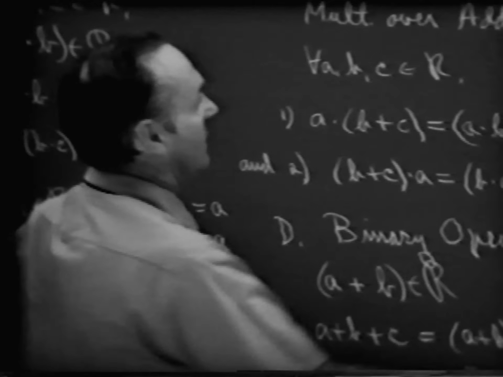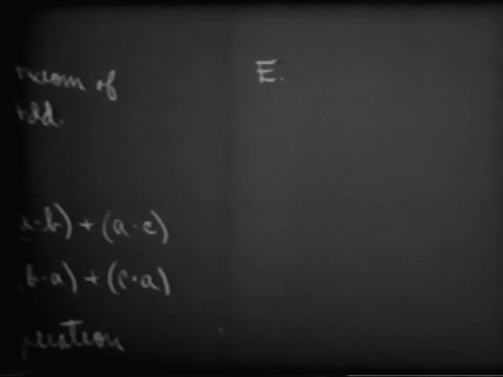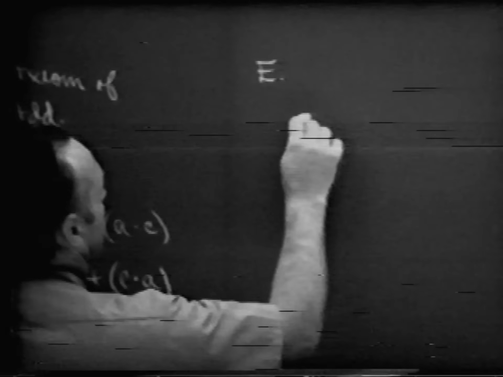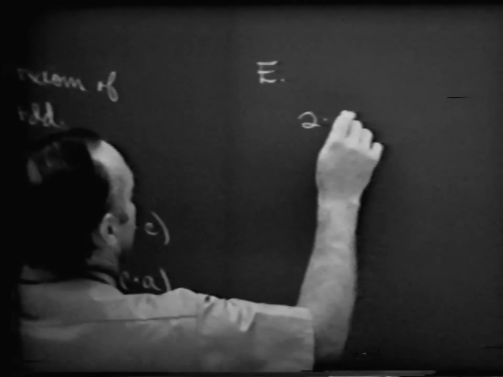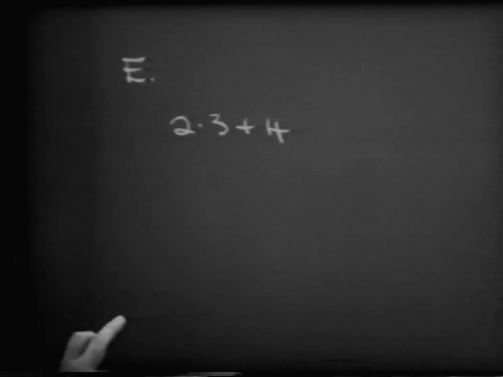Let's see now. There is perhaps another property that I think we should look at. Suppose we had a very simple little statement such as 2 times 3 plus 4. All right, here's an expression.